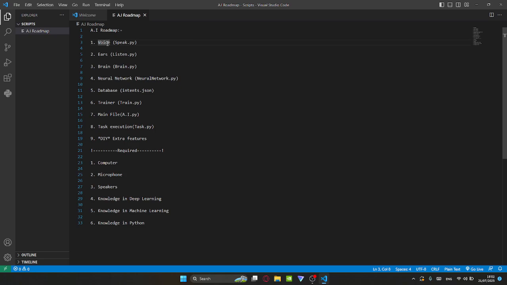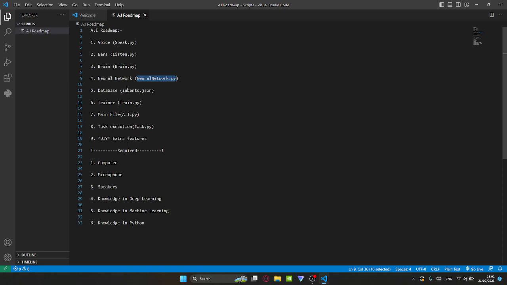And there is one module that we're gonna be using. And for ears, it's gonna be hearing through this. So it's the microphone, and voice is the speakers. The brain, what I mean is that it's gonna be a basic neural network, and then we're gonna advance that neural network later on. So brain.py, then neural network, then neural network.py.